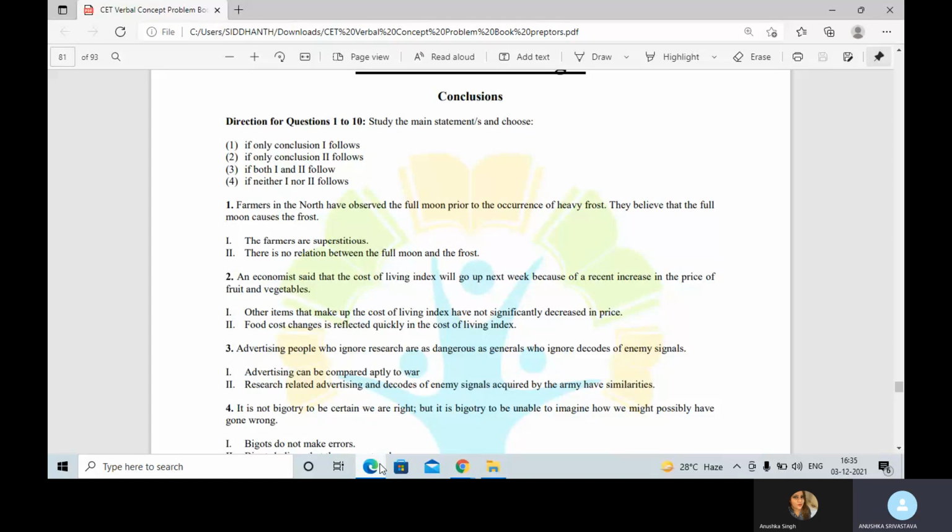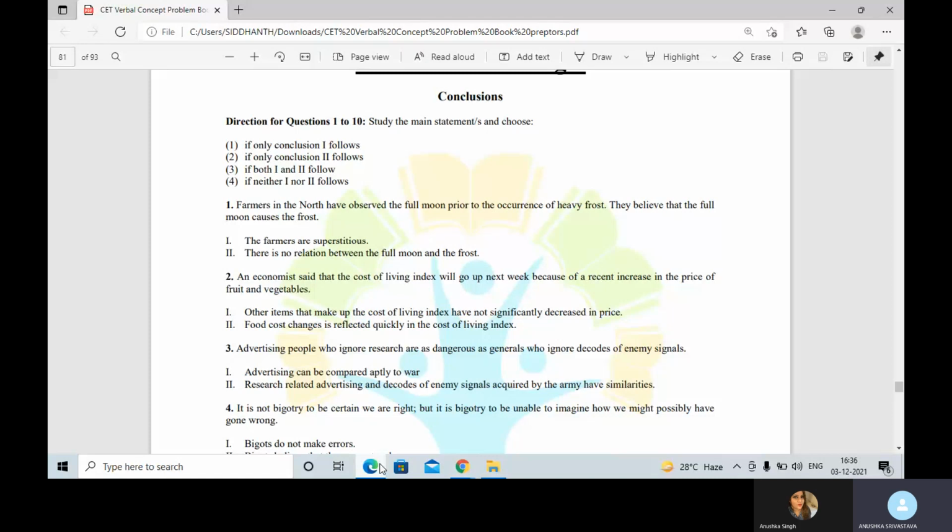The second says, an economist said that the cost of living index will go up next week because of a recent increase in the price of fruit and vegetables. The cost of living index is the total sum of food, clothing, and shelter that you require for your survival. It is going to go up because of a recent increase in one factor of it, which is fruit and vegetables. So the first conclusion says other items that make up the cost of living index have not significantly decreased in price. This is correct.